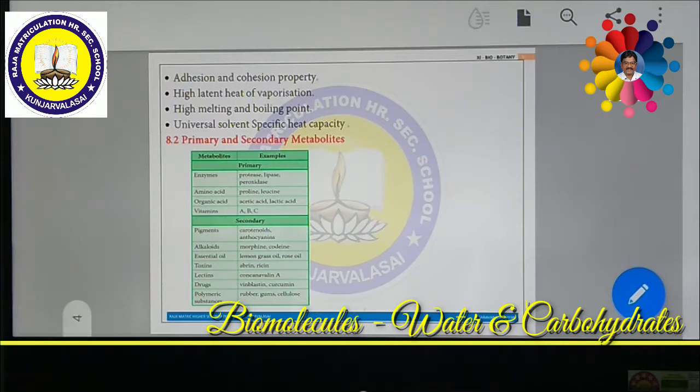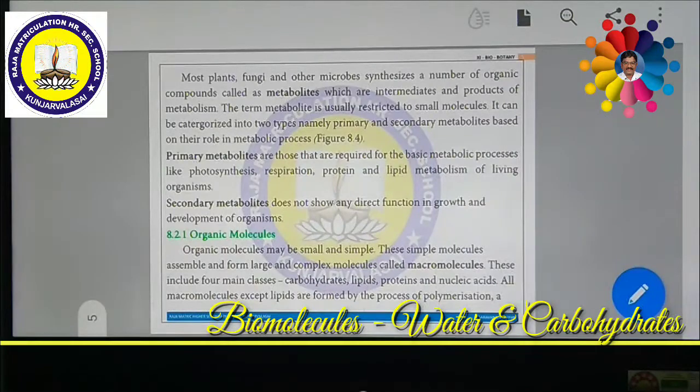Then polymeric substances like rubber, gums, cellulose are also produced by the plants. These are all considered the secondary metabolites. So basically plant cells are able to produce various kinds of molecules. Some of the molecules are utilized for their own process of growth and development, like photosynthesis, respiration, protein and lipid metabolism. For these purposes, some of the chemicals are utilized. These are called primary metabolites.